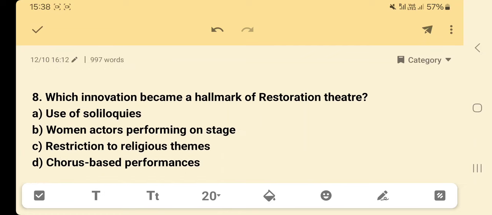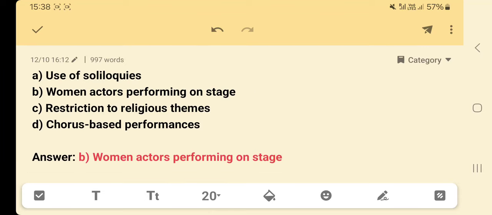Which innovation became a hallmark of Restoration theatre? Option A, use of soliloquies; option B, women actors performing on stage; option C, restriction to religious themes; option D, chorus-based performances. Answer: option B, women actors performing on stage.